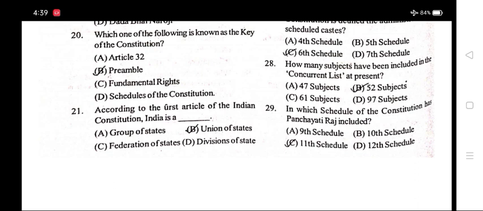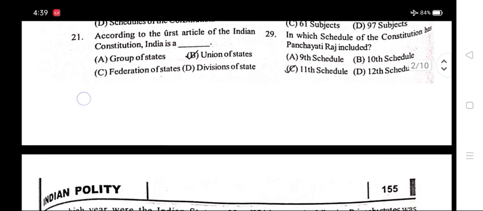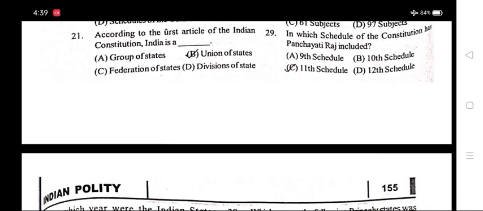Number 20. Which one of the following is known as the key of the Constitution? Option B, Preamble. Number 21. According to the first article of the Indian Constitution, India is a? Option B, Union of States.